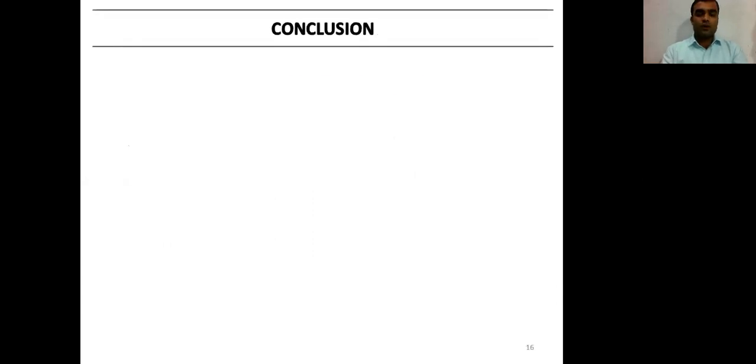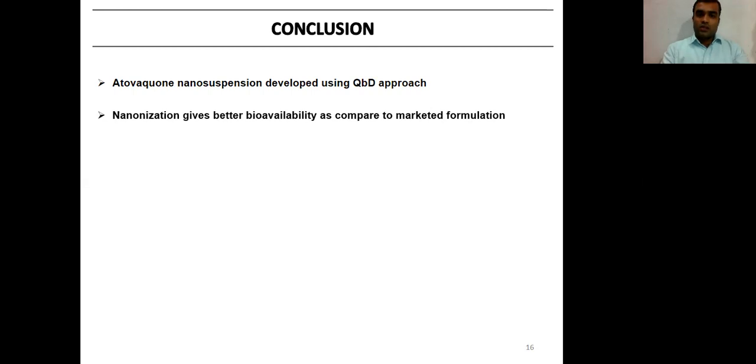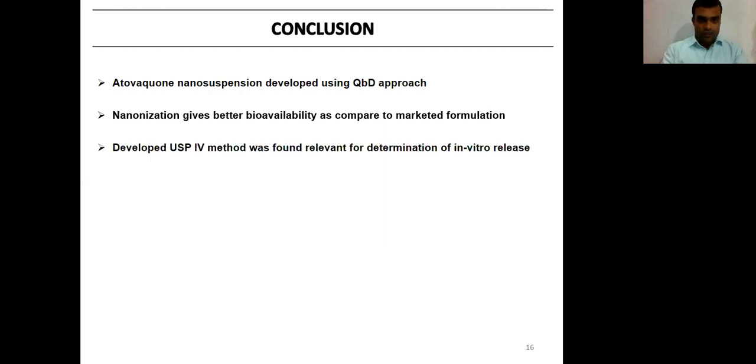So on the basis of all these studies, we are concluding that the Atovaquone nanosuspension developed using QbD approach and nanosization of Atovaquone is giving better bioavailability as compared to the marketed formulation on the basis of in vivo release. The developed USP-4 method was found relevant for determination of in vitro release.